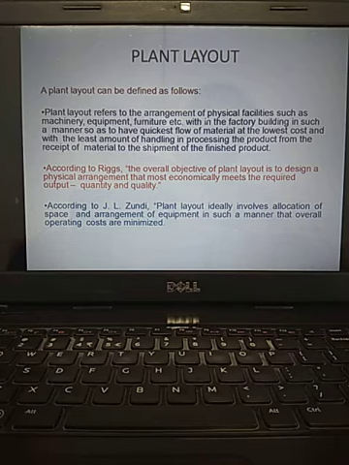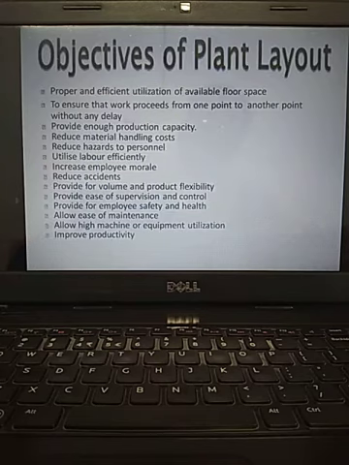Why is that required? So, objectives of plant layout. The main objective is appropriate utilization of the available floor space. If much more time is needed to reach from one department to another department, like a cutting section, a welding section, a painting section, and finally somewhere a godown, and if there is a long distance between the departments, communication will disconnect.